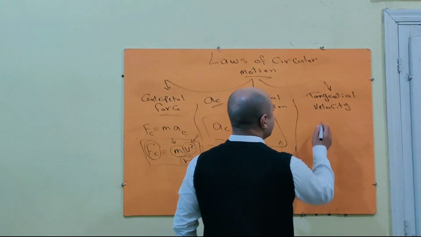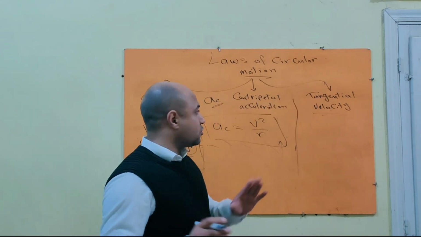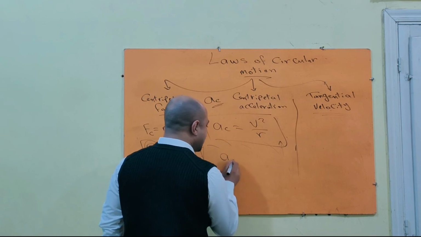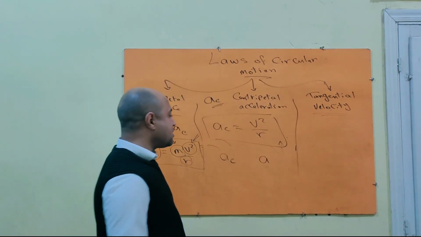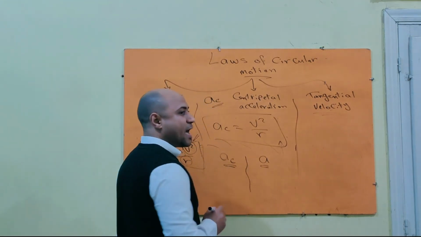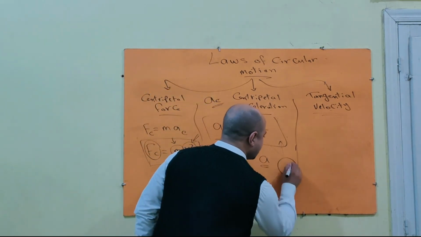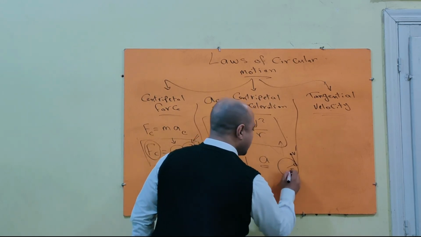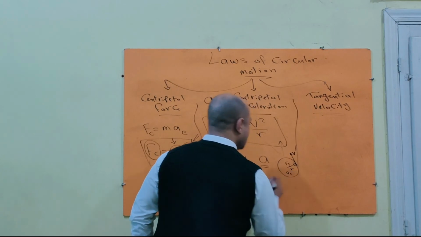Okay, the third law, tangential velocity. You should note that before talking about tangential velocity, there is a centripetal acceleration and linear acceleration. يعني ممكن سؤال يجي لك عشان نفرق بس: what is the difference between centripetal acceleration and linear acceleration of an object that moves in circular path? عندي جسم ماشي في circular path، تمام؟ وطبعا في centripetal force وفي centripetal acceleration.